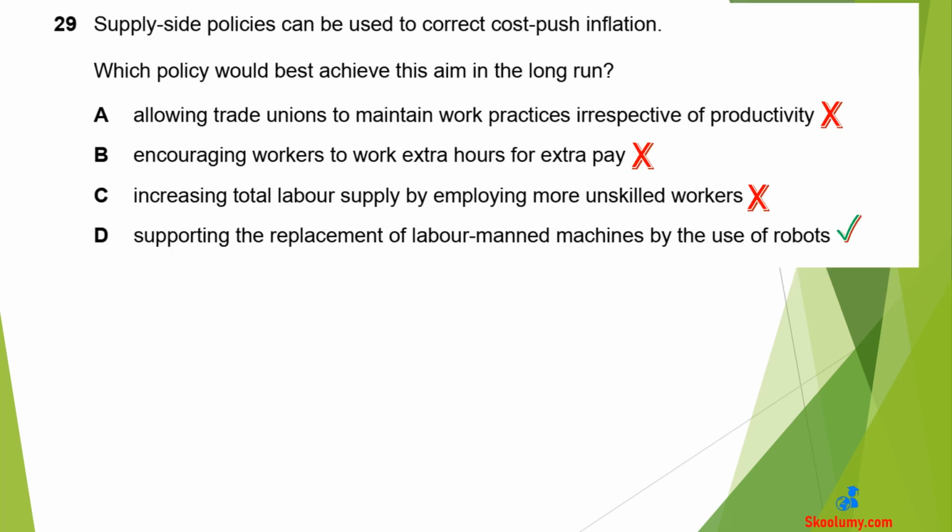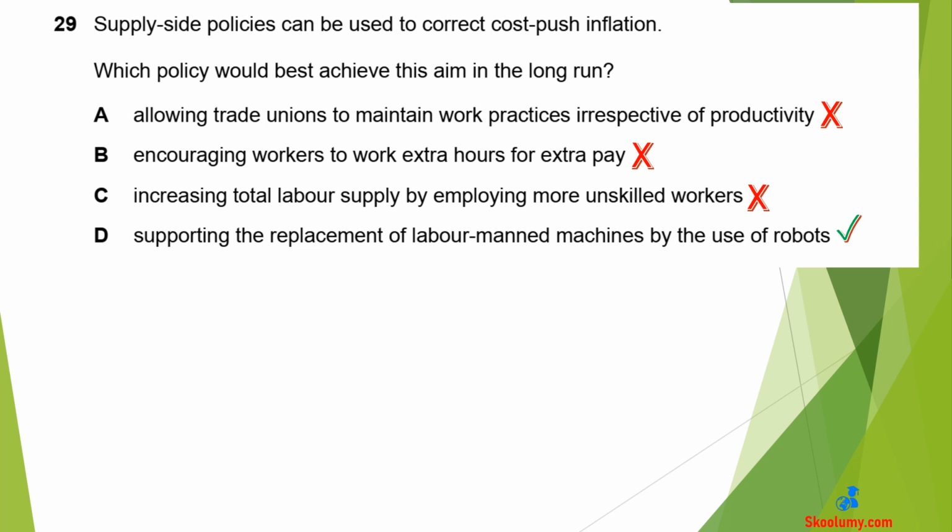Number 29. Supply-side policies can be used to correct cost-push inflation. Which policy would best achieve this aim in the long run? The answer is D, supporting the replacement of labour-manned machines by the use of robots. The initial cost of using robots may be high. In the long run, cost drops owing to increased productivity. Larger output would be produced to cover the cost, thereby correcting cost-push inflation.